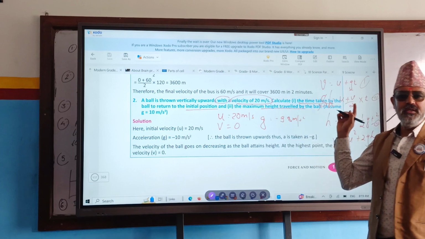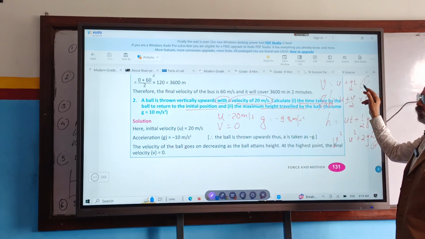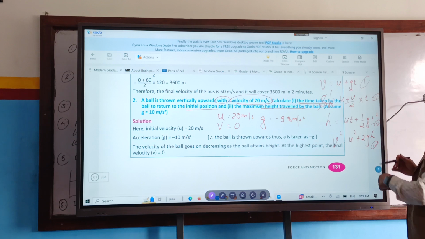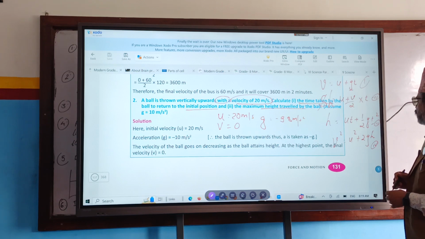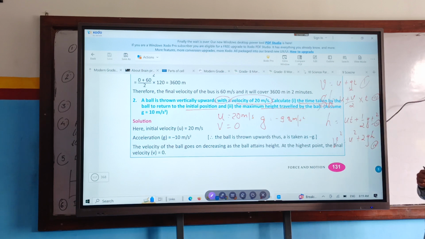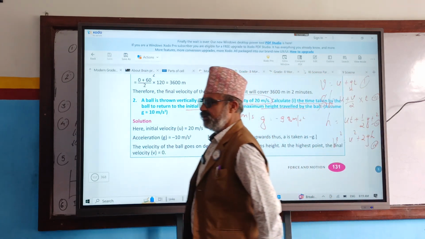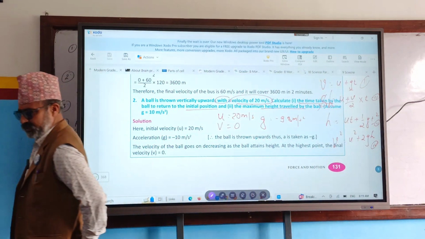Okay, so these four formulae you must remember. v equals u plus gt, h equals u plus v by 2 times t, h equals ut plus half gt square, and v square equals u square plus 2gh. Now I'm going to rub it out. If complete, it's okay.